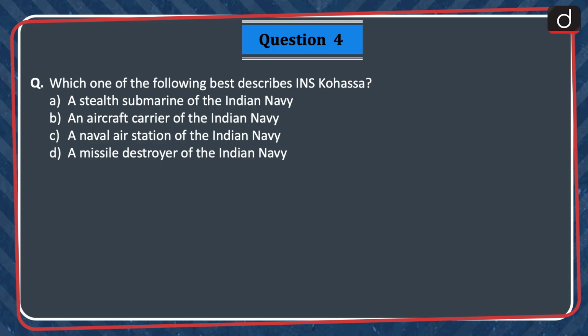Next question, which one of the following best describes INS Kohassa? A stealth submarine of the Indian Navy, an aircraft carrier of the Indian Navy, a naval air station of the Indian Navy, or a missile destroyer of the Indian Navy? The correct answer is option C, a naval air station of the Indian Navy.